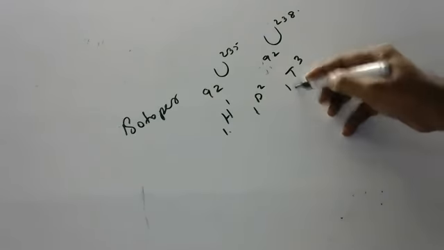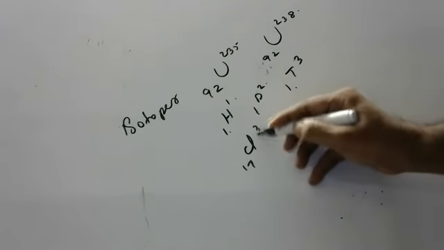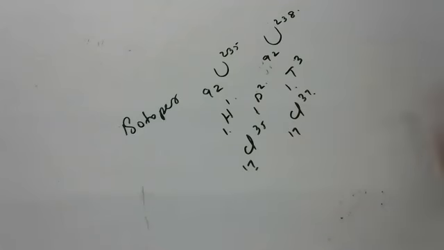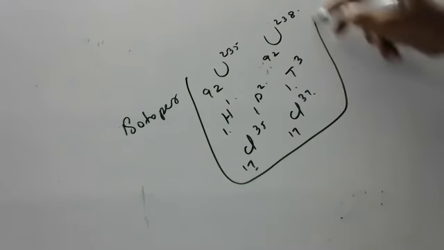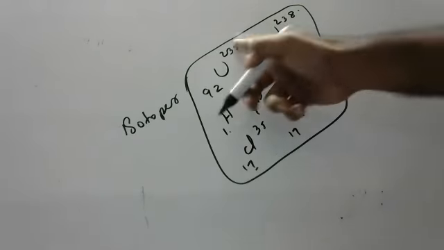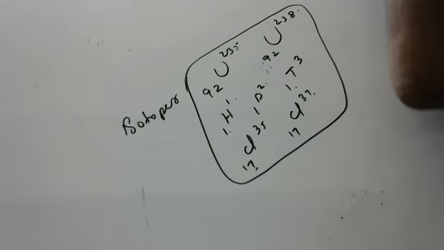Atomic numbers are same, mass numbers are different. Chlorine-35, chlorine-37: atomic numbers are same, mass numbers are different. So many elements have so many isotopes. Various isotopes are used for various purposes.